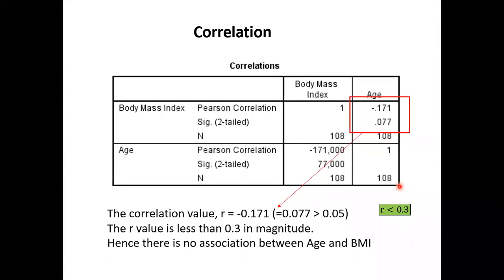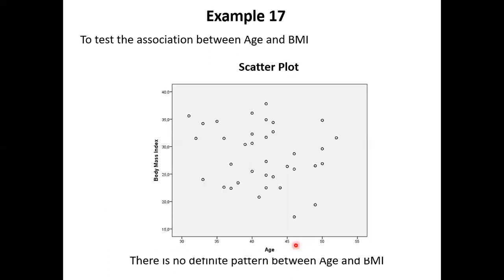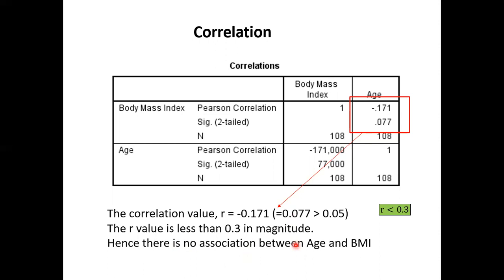Still, we go for correlation. Correlation value doesn't matter, positive or negative. It's 0.171. What's the p-value? More than 0.05. So the R value is small in magnitude and the p-value is more than 0.05. There's no significant association between age and BMI, which we confirm with this diagram: no pattern.